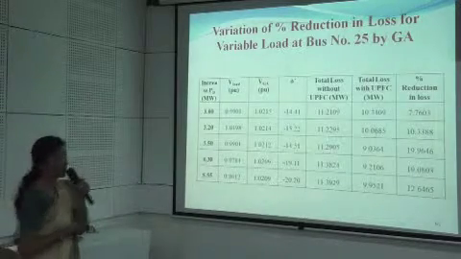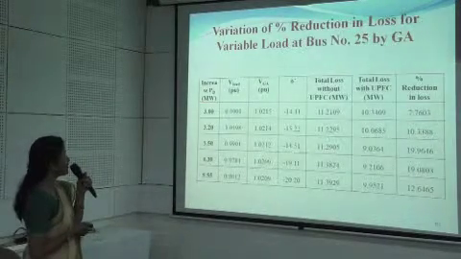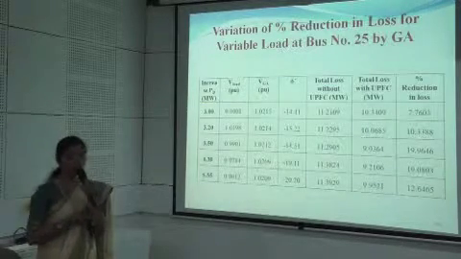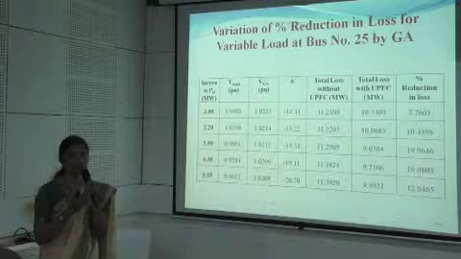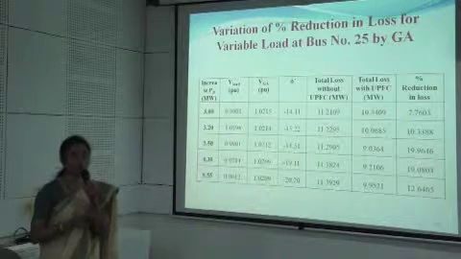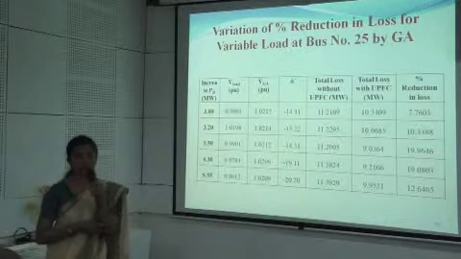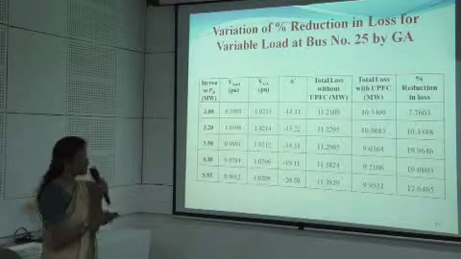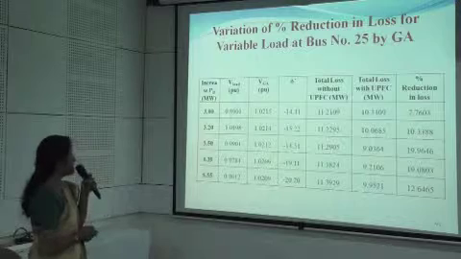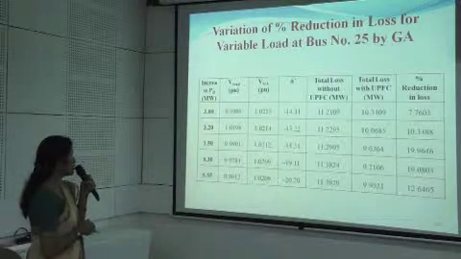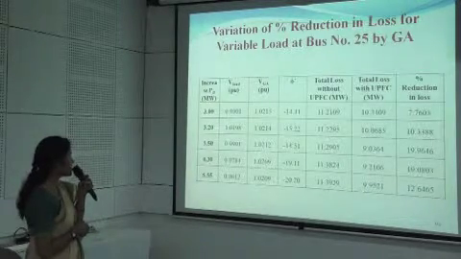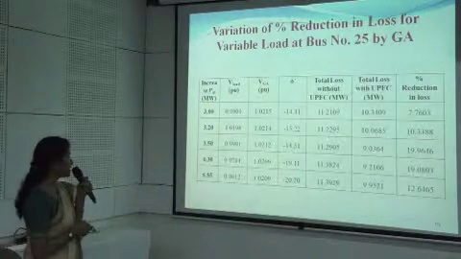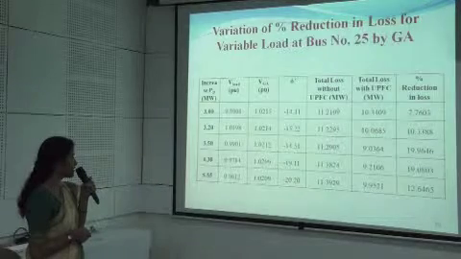Here is the variation in the percentage reduction in the loss for the variable load at bus number 25 using GA. Again I have used GA independently, PSO independently, and finally the combination of the two, to get the results for the variation in the load at bus number 21 and bus number 25. It has been observed that when the increase in the load at bus number 25 is 3 to 5.55, the voltage during the load condition is 0.9901, 0.9784, 0.96.